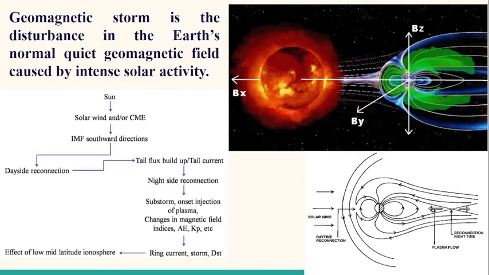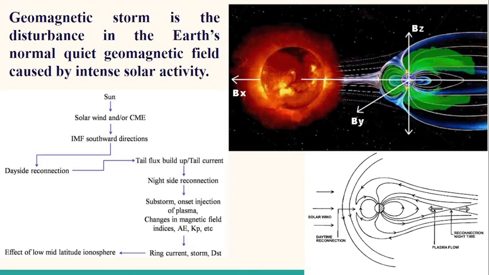This ionospheric disturbance is represented by geomagnetic storm, or by indices like DST, KP, and AE. These indices can be used for measuring geomagnetic activity.